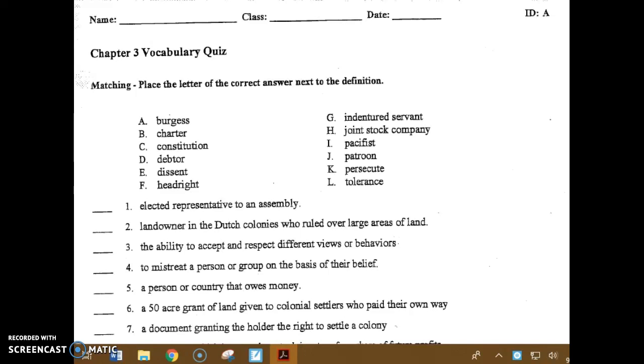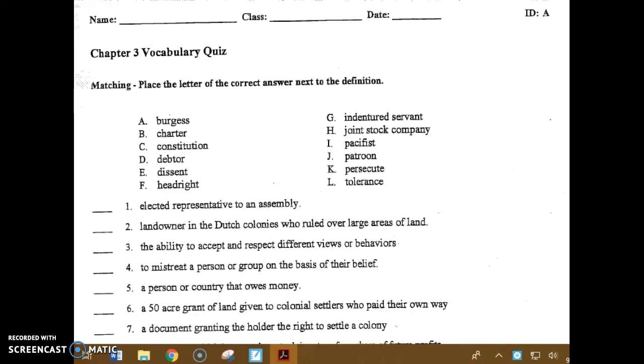Today you'll take your Social Studies test for Chapter 3. Be sure to put your name, class period, and date at the top of the page. The first section of your test is matching. You need to put the letter of the correct answer next to its definition. These vocabulary should look very familiar.